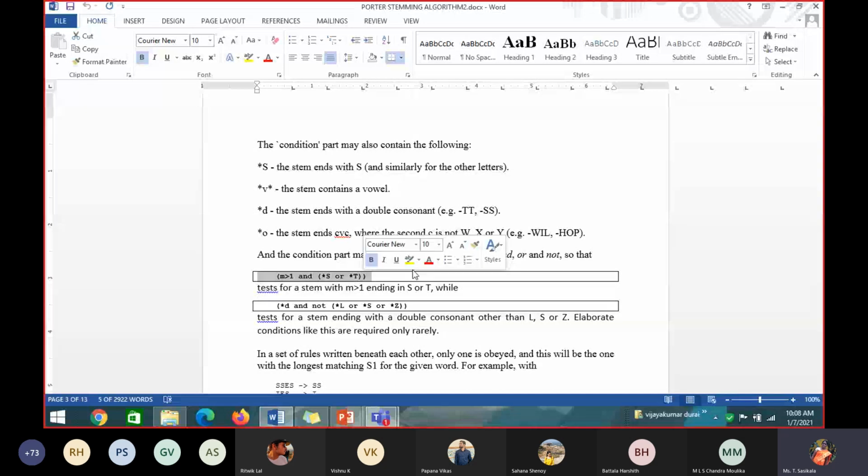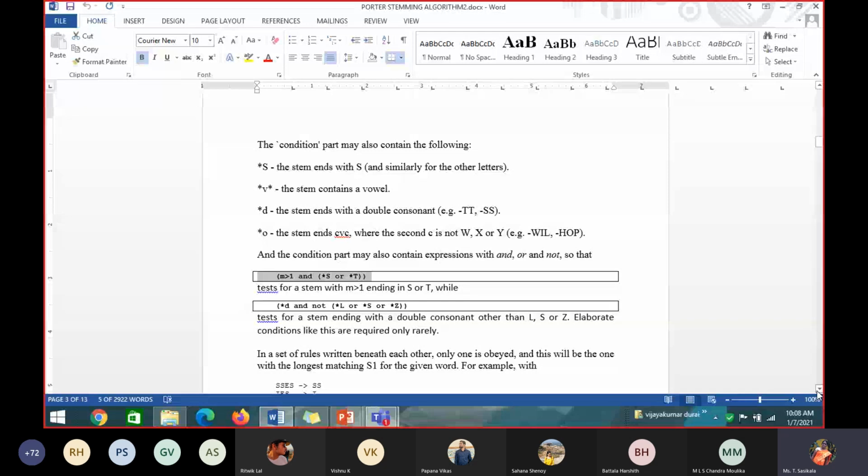My condition part is: I have a root word with M value greater than 1, and the word ends with S or T. That is my condition. So how can I impose and write that condition? Can you tell me? How can I write it in condition form? M greater than 1 and the word ends with S or T.